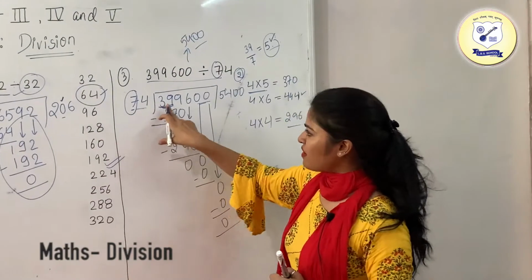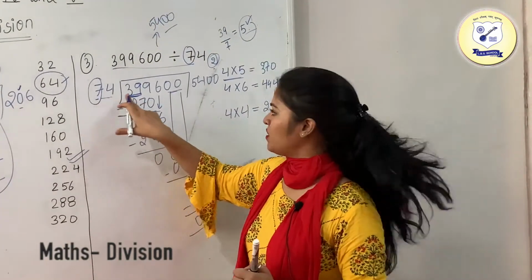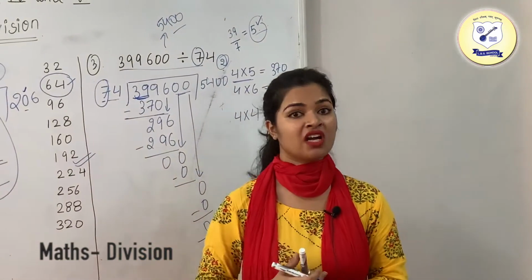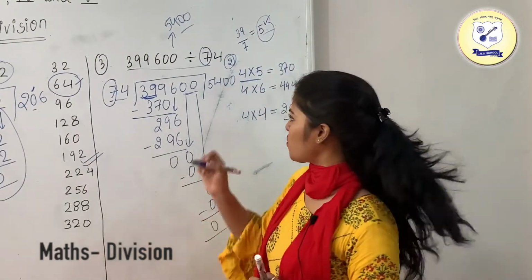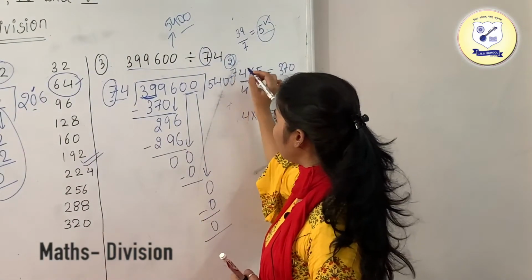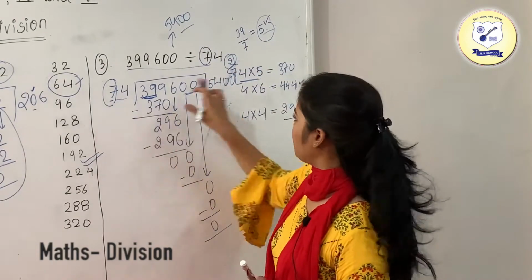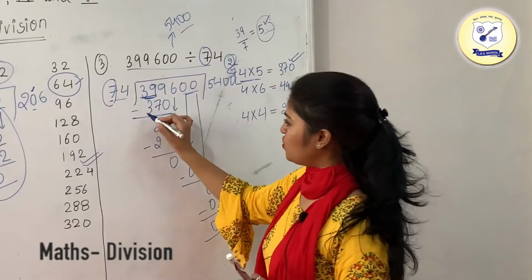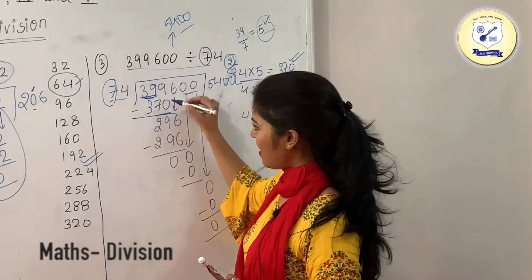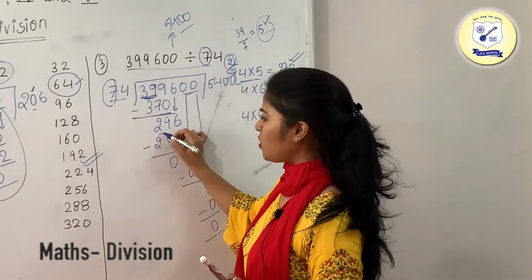Okay, so we have compared this 39 with 7. This 39 comes nearby that of the 35, and 35 comes in the table of 7 5 times. So I have multiplied this number, which was your 74, with 5, and what we have got is 370. So I have written 370 over here. I have subtracted these numbers, then I have got 29.